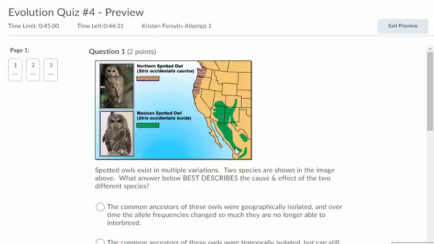Okay, the first question we have here is about owls. We can look right here, and it says northern spotted owl, Mexican spotted owl, and we see their territory on this map. From there, we have to read the question. Spotted owls exist in multiple variations. 2 species are shown in the image above. What answer below best describes the cause and effect of the 2 different species? In other words, why are these species different? What is maybe a boundary or barrier between them that causes them to speciate?